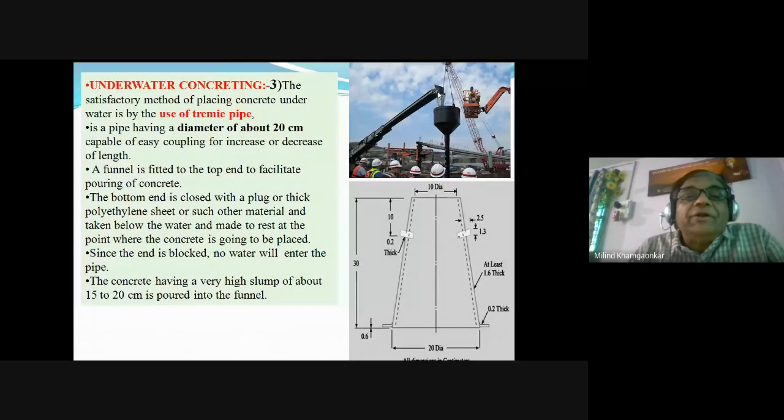So we need to provide more workability, more cohesiveness. So all that precaution is to be taken by adding certain admixtures.